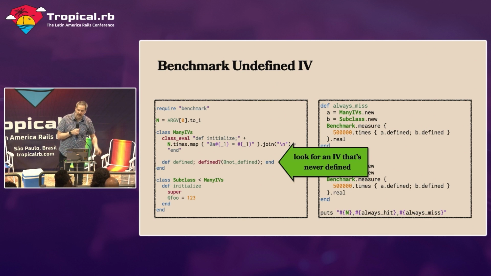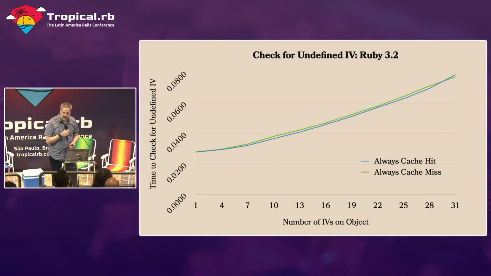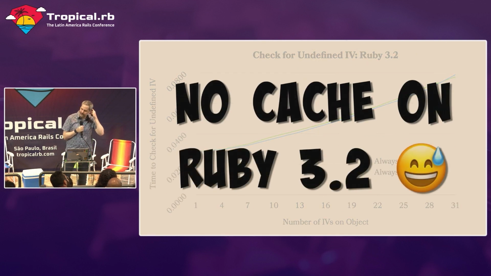I ran the benchmark for this, and it looked like this on Ruby 3.2, which was not good. You can see that they both, it doesn't matter whether you hit cache or you miss cache, it doesn't matter. And it turns out that's because there is no cache on Ruby 3.2.